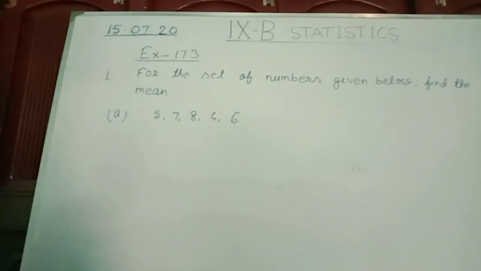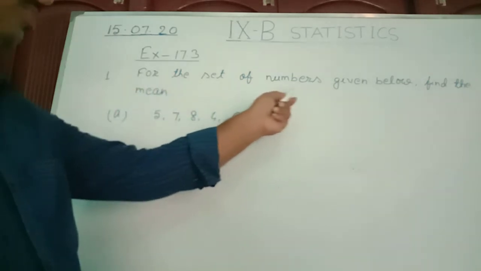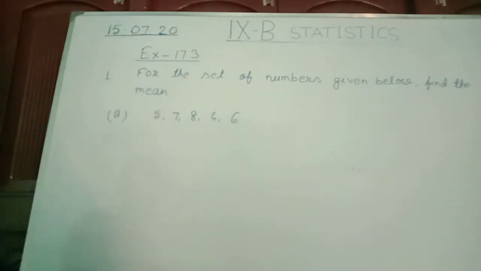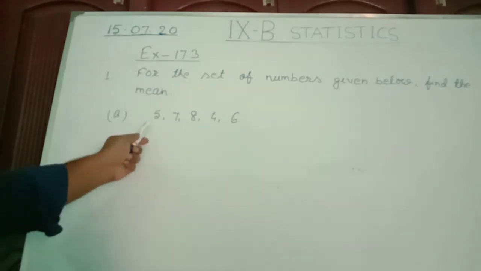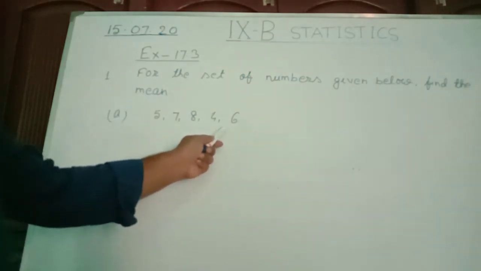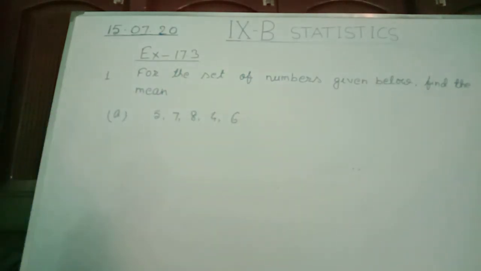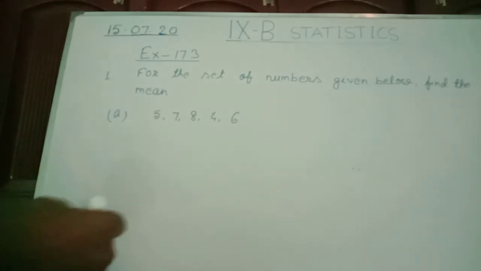Let us start exercise 17.3, question number 1. Question number 1 states that for the set of numbers given below, find the mean. These are the terms or numbers. We are asked to find the mean of these numbers.